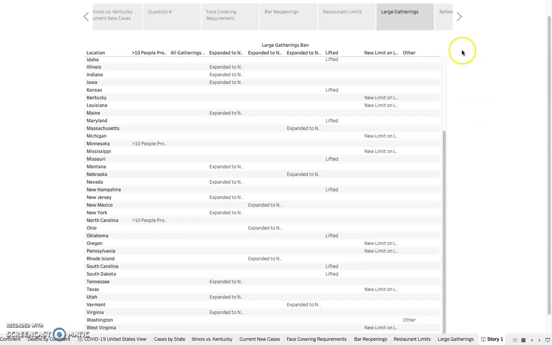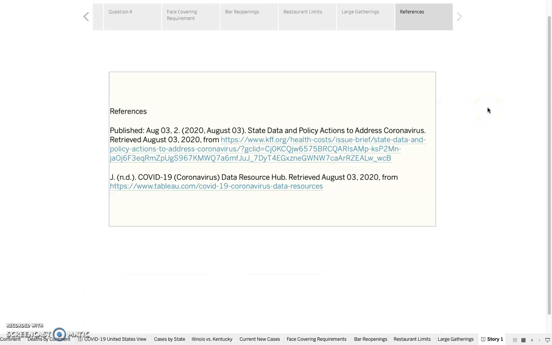So after reviewing those four things specifically, I know there are a lot of different things that go into it, but it was interesting to see that maybe one of the reasons Kentucky has fewer cases is that some of the policies they have enacted are a little more strict and a little more reserved than those of Illinois. Illinois actually has a little more open. I know there are more people. They have 12 million people. Kentucky has roughly 4.9 million people, but Kentucky actually has more strict requirements, even though there are fewer people. And I think that is another reason the coronavirus has been a little more well maintained.